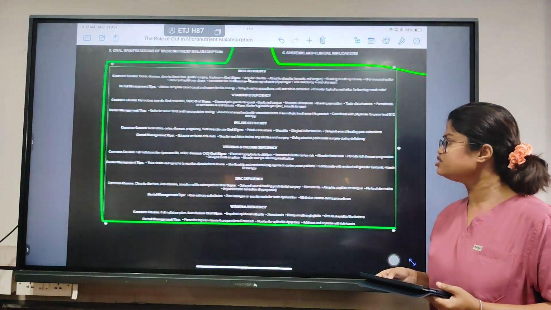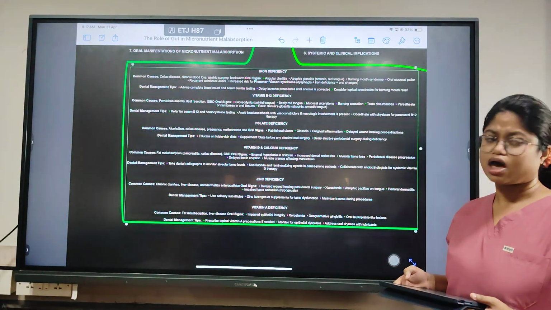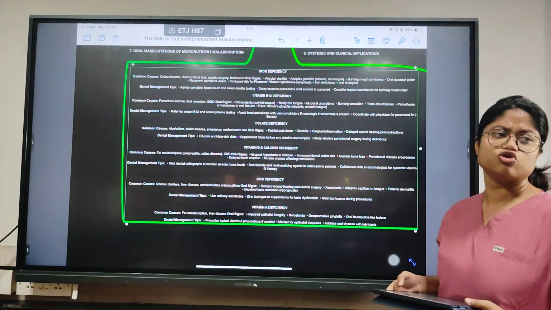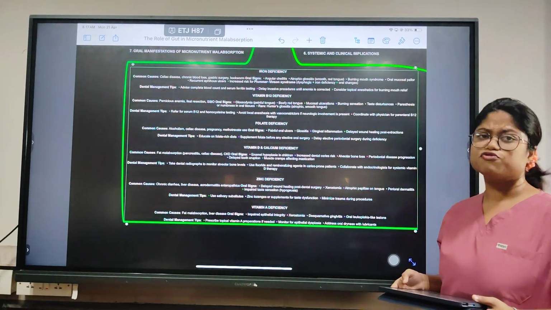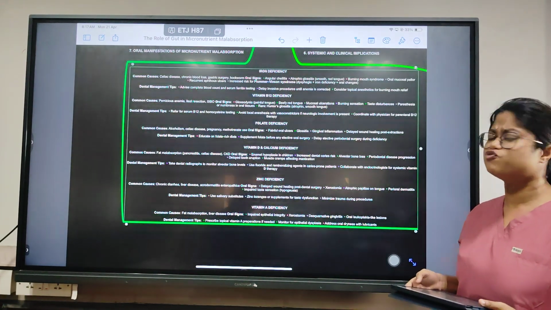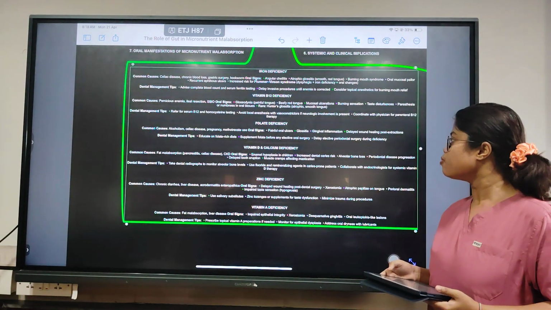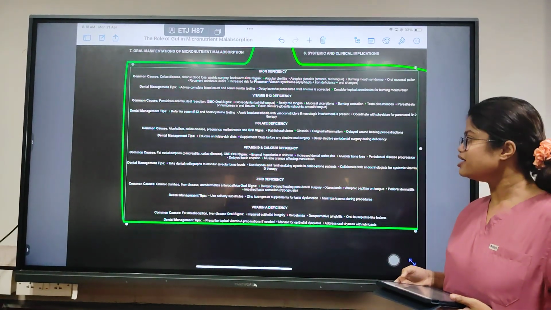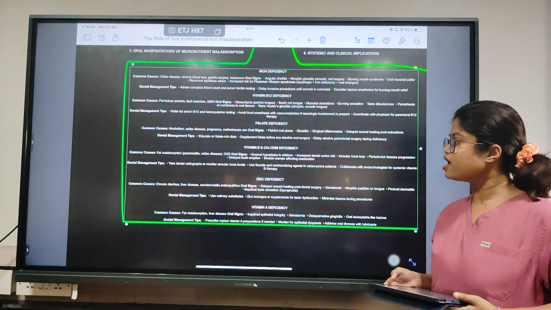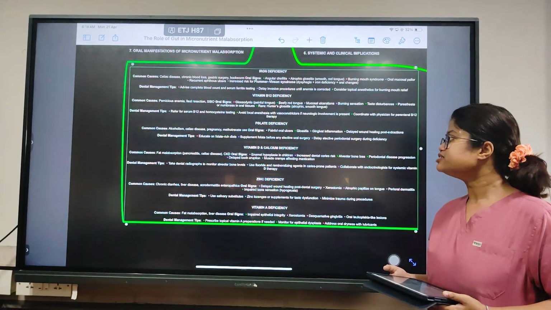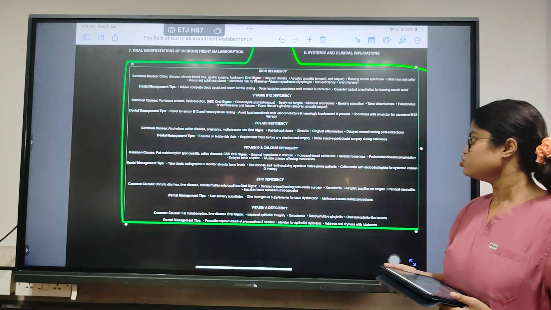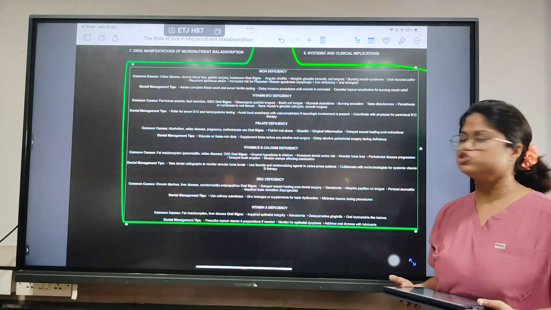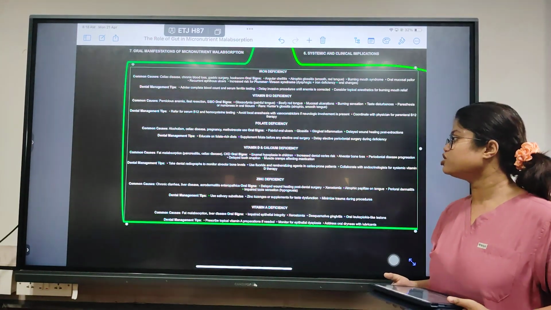Coming to the third deficiency, the folate deficiency, it will happen with increased alcohol intake, celiac disease, pregnancy, and methotrexate use. Oral signs: painful ulcers, glossitis, and gingival inflammation, which is a very common sign. Delayed wound healing post extractions will be there. So coming to the dental management issues, educate on a folate-rich diet, specifically in pregnant women. Supplement folate before any oral surgery, and delay elective periodontal surgery during deficiency. Once the deficiency is restored, we can go through the surgical procedures.